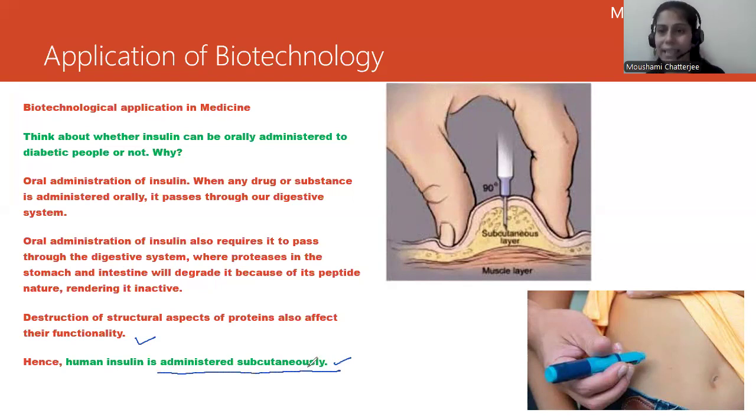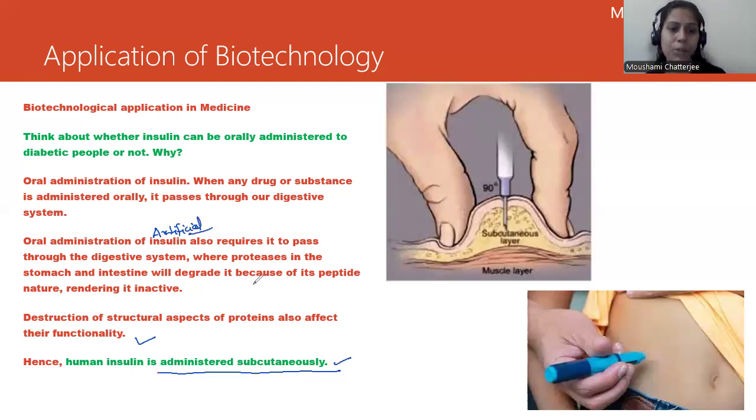You might have seen in real life as well. People just hold the muscles of the stomach, near the stomach. It is generally applied there, and you need to hold your muscle like this and apply the insulin injection. So this is a way we can utilize the artificial insulin. We are just talking about artificial insulin here.